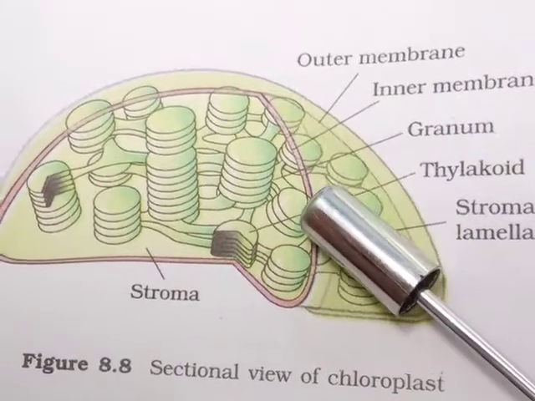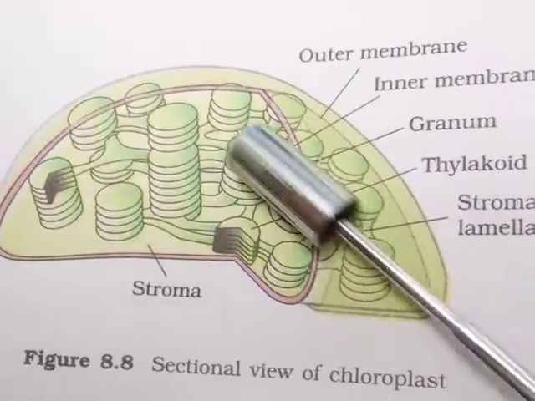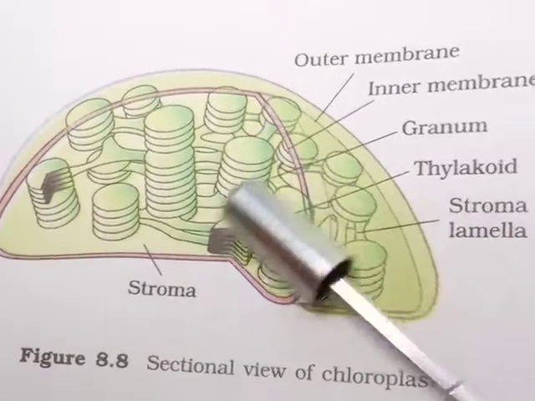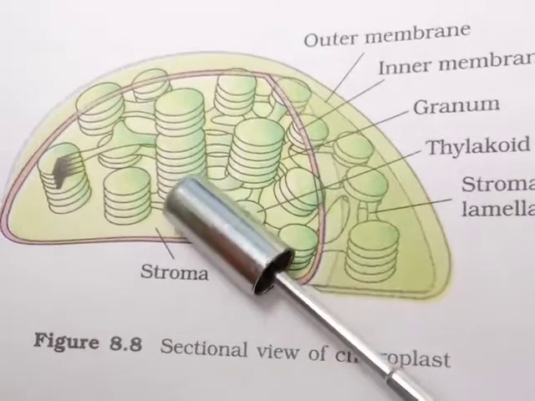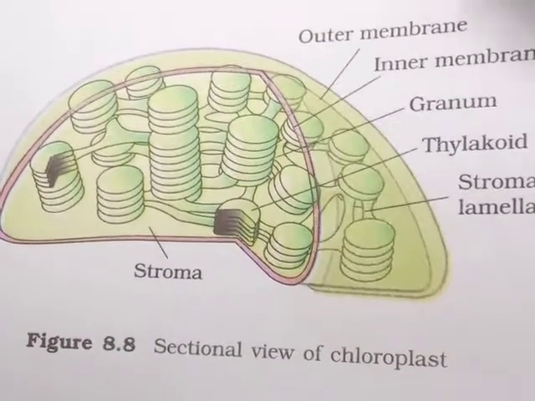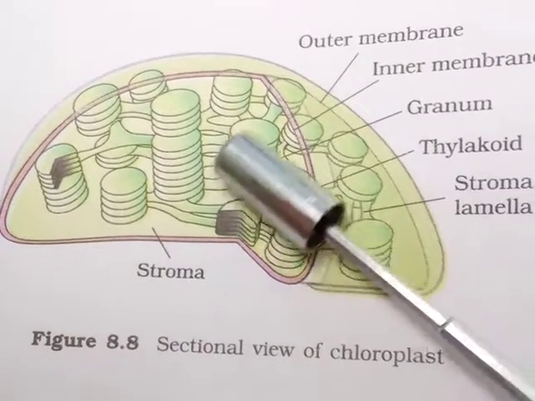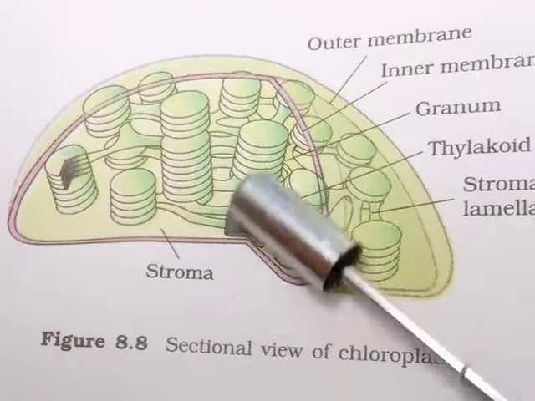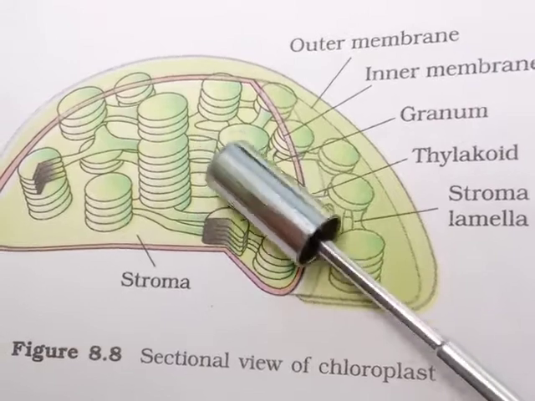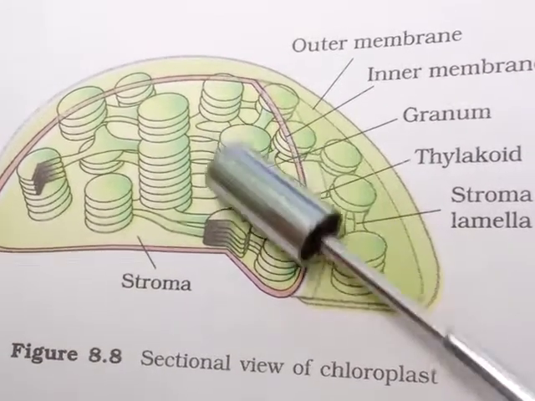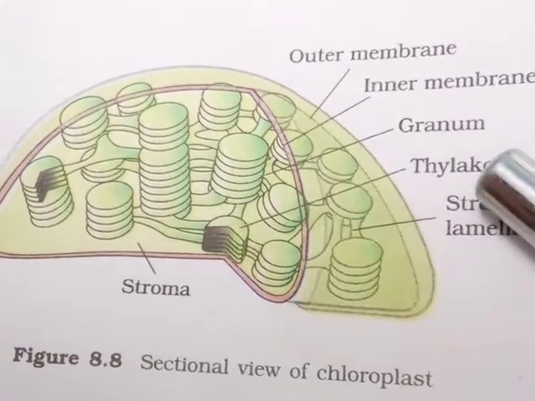The space confined by the inner membrane is called the stroma. A number of organized flattened membranous sacs are present here, which are called thylakoids.